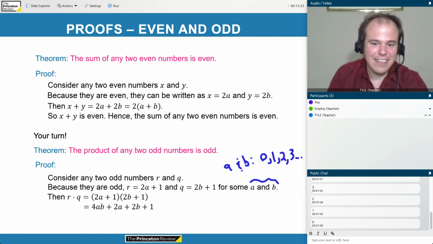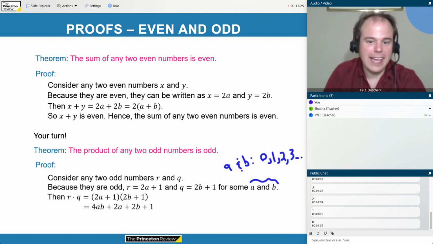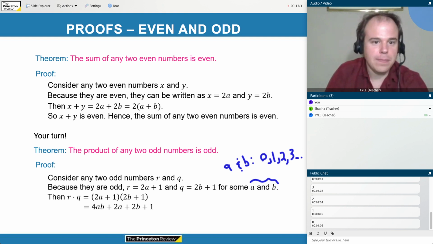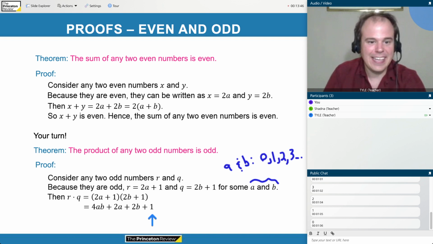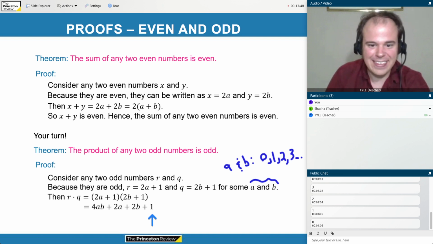But then, if I FOIL out or multiply out these two binomial expressions, I get the following. The 2a and the 2b terms multiply to give me 4ab, and then the 2a multiplies with the 1 to give 2a, the 1 multiplies with 2b to give 2b, and the 1 multiplies with the 1 to give 1. 4ab plus 2a plus 2b plus 1.